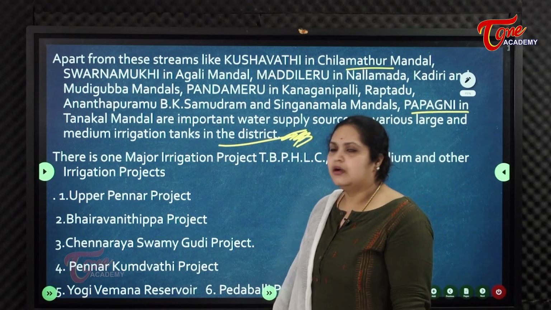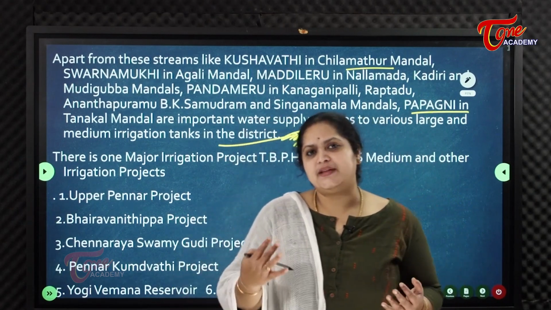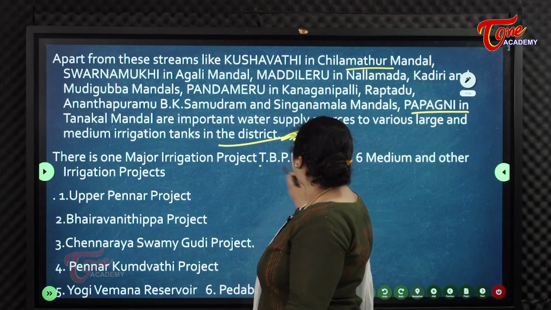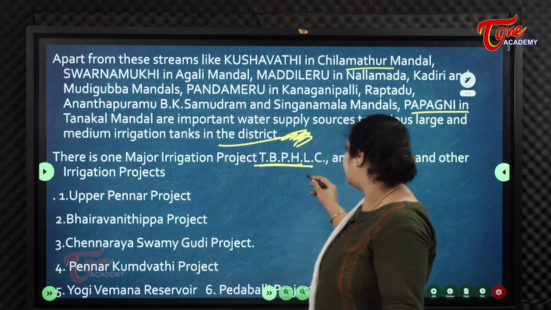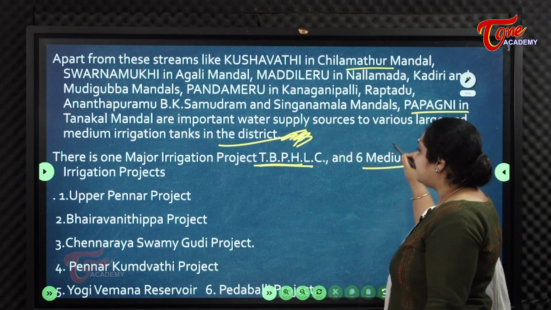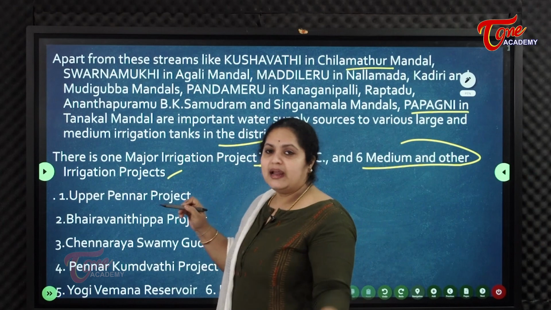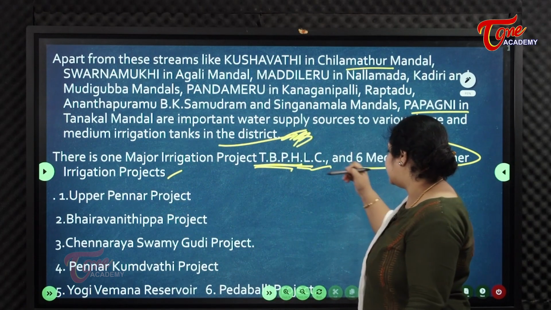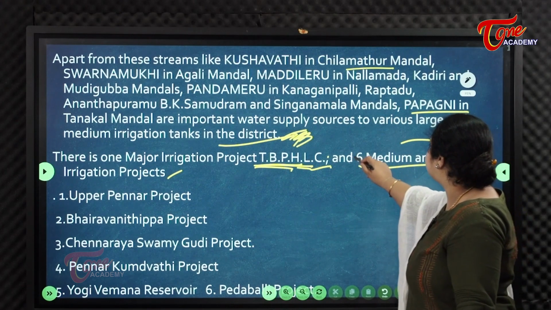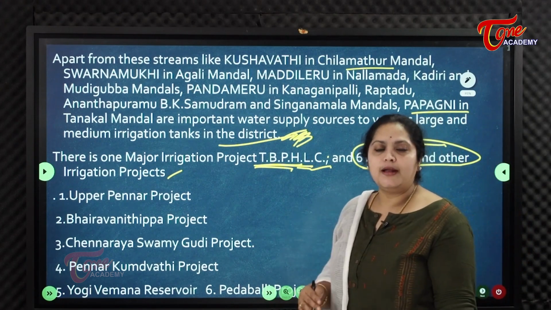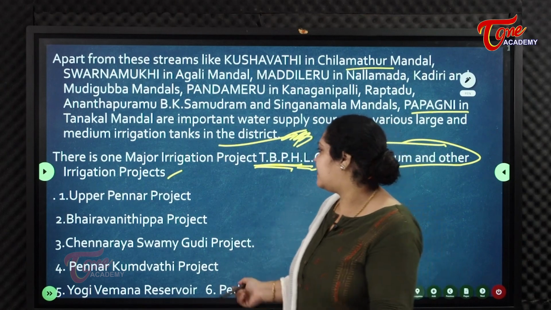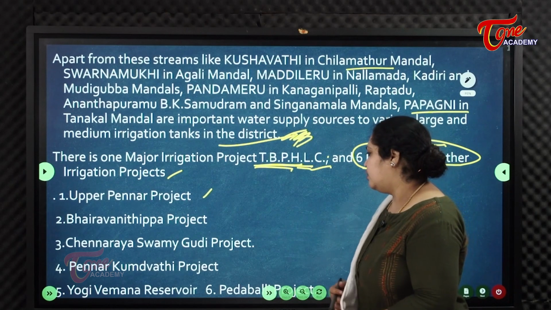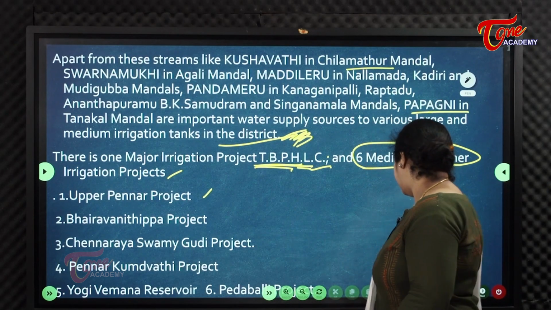There is one major irrigational project in this district, that is TBPHLC, that is the canal, and next are 6 medium and other small irrigation projects. Small ones are like Upper Pennar, Bhairavani Tippa, Chennaraswamy, Pennar, Kumdavati, Yogi Vemana Reservoir, Peddaballi project.